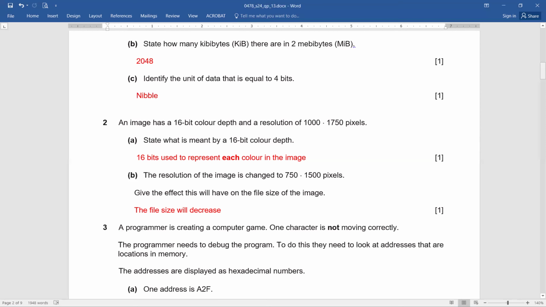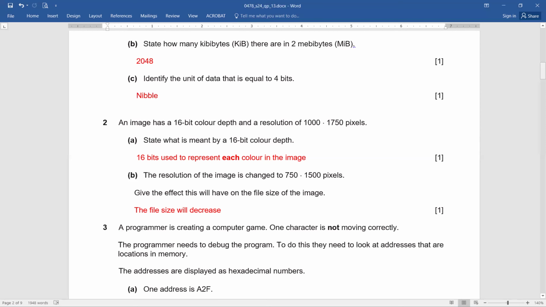So don't get confused about what this dot is denoting. May I move ahead? Okay, now moving back to the question. The resolution is now changed to 750 by 1500 pixels.